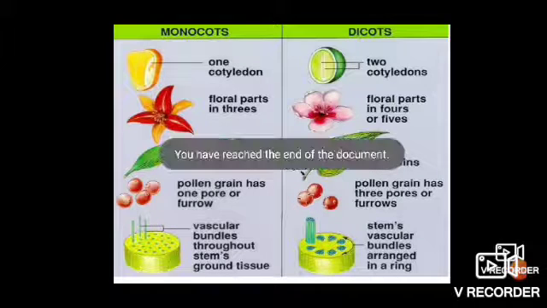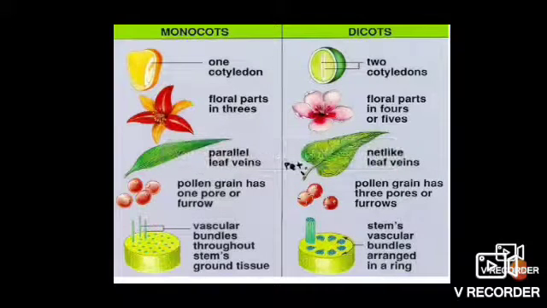In this slide we have studied Whittaker's five kingdom classification: Monera, Protista, fungi, plants and animals. We have also seen the classification of kingdom plants: Thallophyta, Bryophyta, Pteridophyta, gymnosperms and angiosperms.